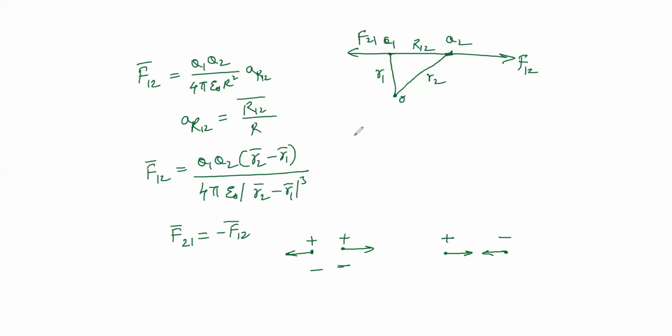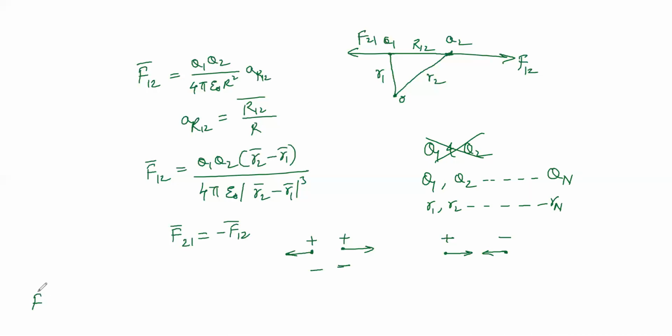Now, the force equation represented here is only for the charges Q1 and Q2. What happens in a field region is that we can't observe only two charges. There might be an infinite number of charges. In that case, what should the force be? The charges are not just 1 and 2. It can be n number of charges, q1, q2, q3, and so on up to qn. And the distances also vary: r1, r2, and so on up to rn. Now the force equation will look like this.